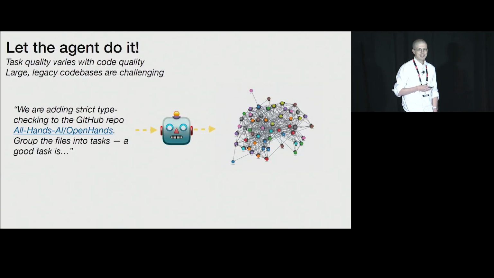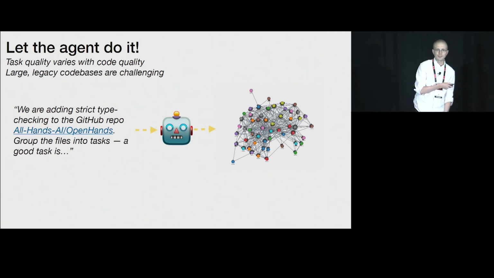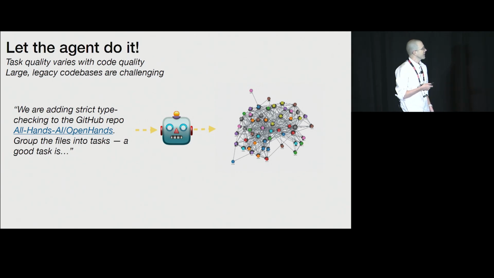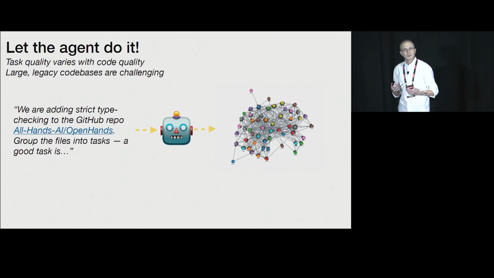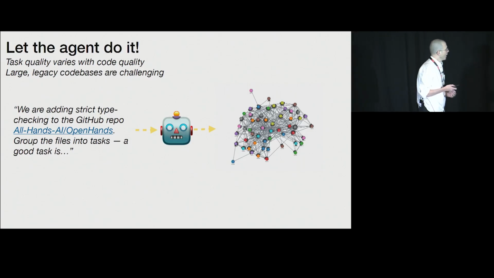So, we have a nice little trick up our sleeve. We already have a software development agent that is capable of running tools and examining code bases. So why don't we just let the agent come up with this particular task breakdown? In theory, it should be able to examine the files, understand the structure, and get us something that doesn't have any cycles, that has all the nice properties that we actually care about. Well, unfortunately, the task quality outcome that we get from here really depends on the input code quality.